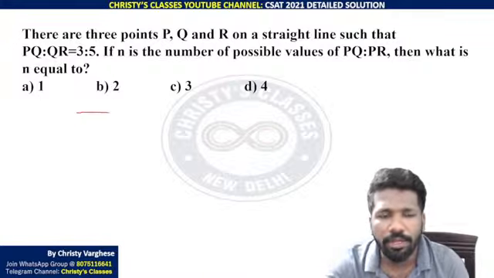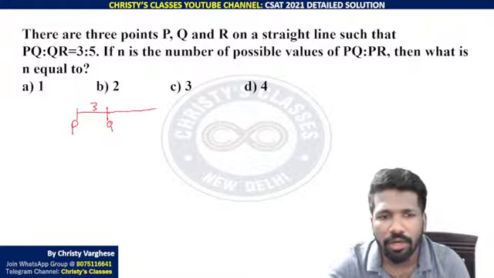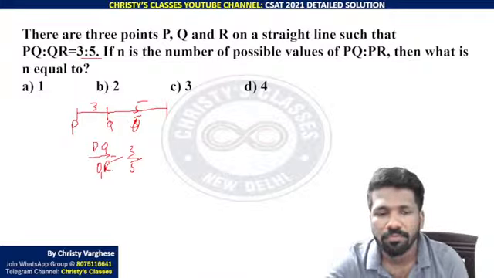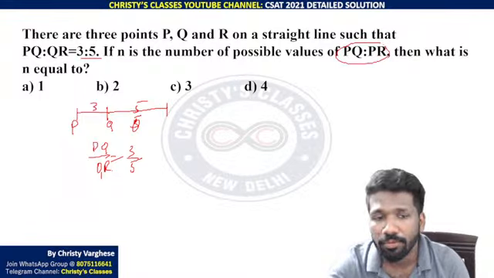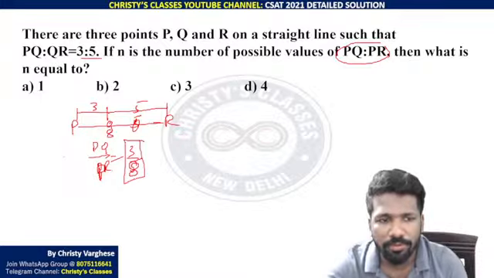At first, when you look at it, you may think that it is only one possible value, like PQ 3 or a multiple of 3 and QR 5. Sorry, we want the PQ by PR value. PR will be 8 here, na? So PQ by PR will be 3 by 8. So that is one value.